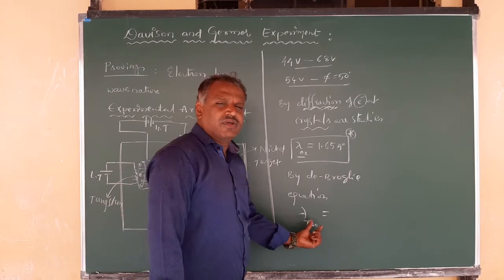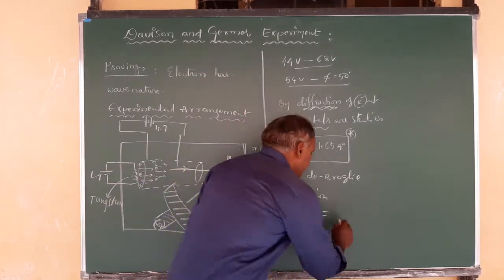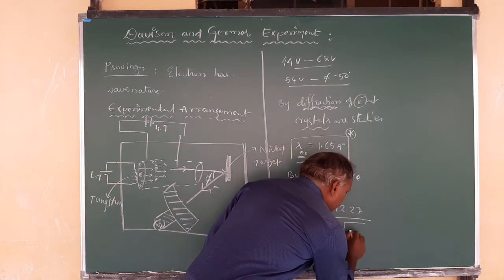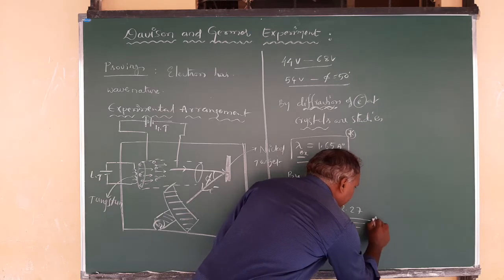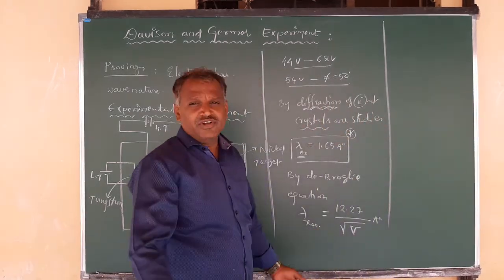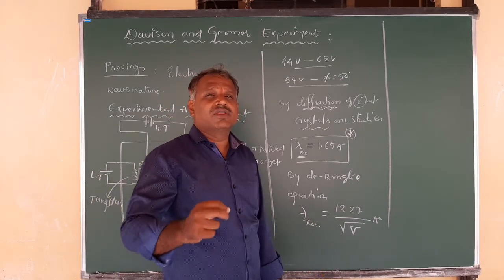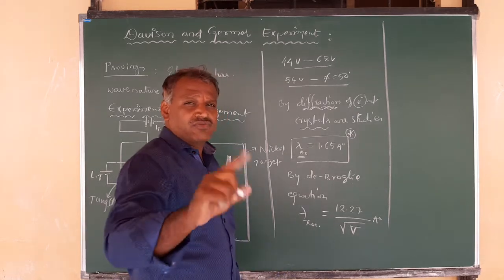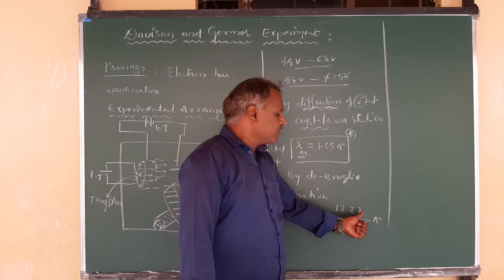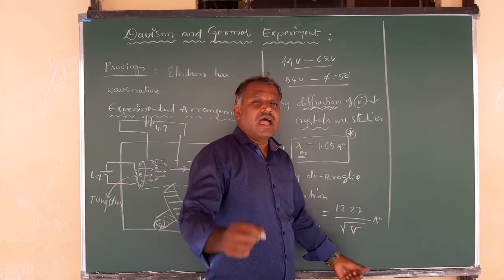So what is that formula for the wavelength associated with any matter, given in terms of potential? It is 12.27 upon the square root of the applied potential, in angstrom units. We already did this equation in the last video, right? So now we have the equation given by de Broglie for calculation of the wavelength of matter waves, known as the de Broglie wavelength, given by 12.27 upon the square root of the applied potential, calculated in angstrom units.